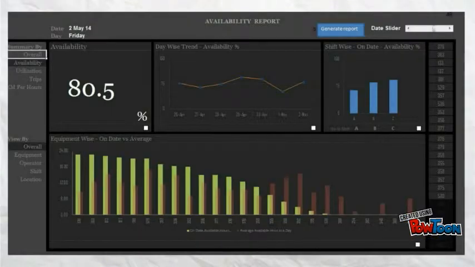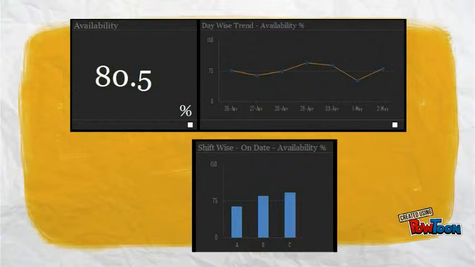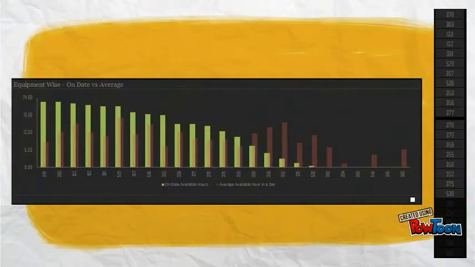Take the example of availability. See the present day value, compare it with previous days and compare it with the monthly average. Look at where it went wrong. Get down into its newest component, in this case that is equipment. Identify what went wrong, comparing it with the average availability of an equipment.